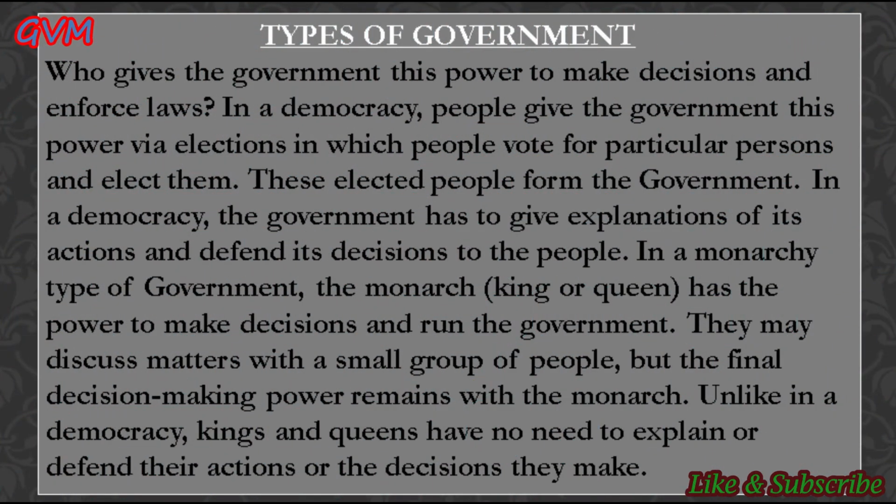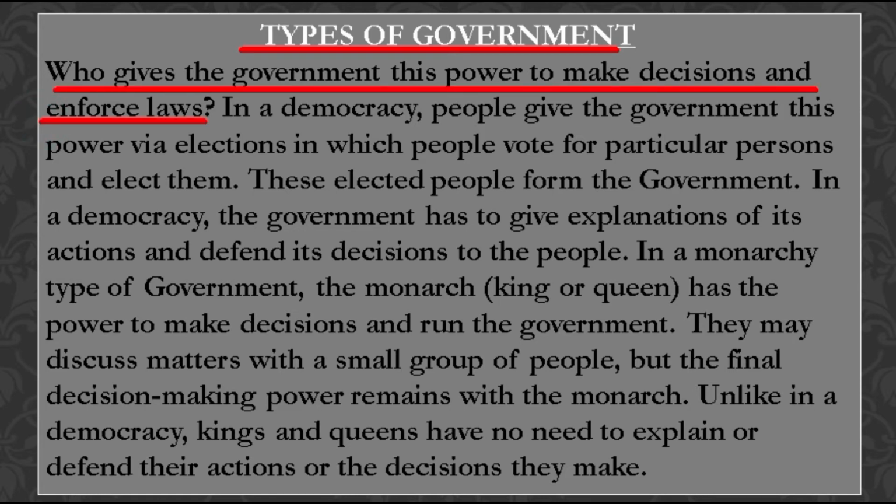Now students, let's discuss the different types of government. Students, in our earlier section, we discussed that government has the power to make laws and to enforce them. Now students, there is a question: who gives the government this power to make decisions and enforce laws? Students, in a democratic country like India, people give the government this power to make decisions and enforce laws through elections, in which people vote for particular persons and elect them as their representatives in the government.